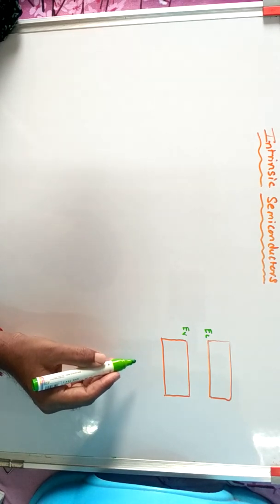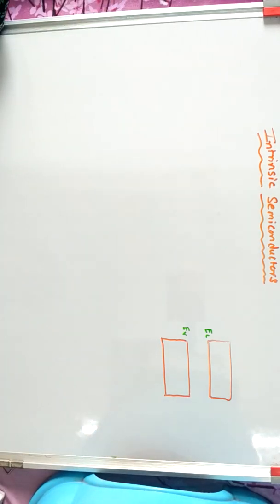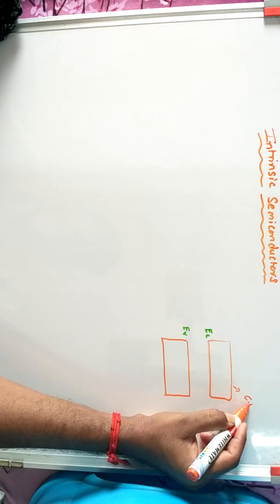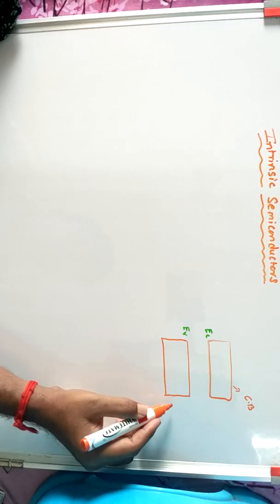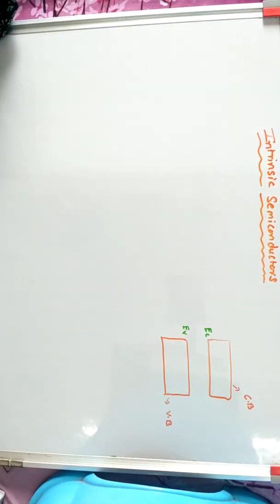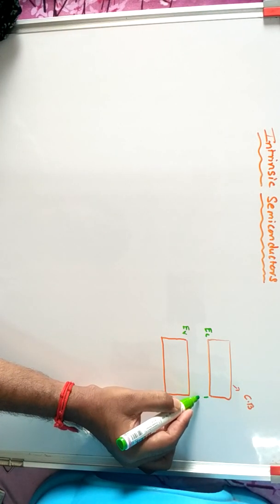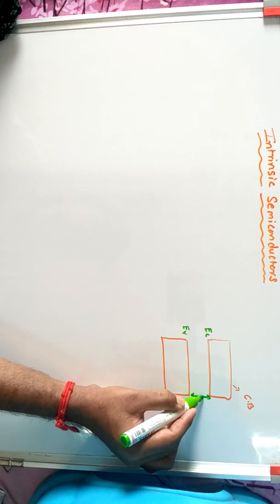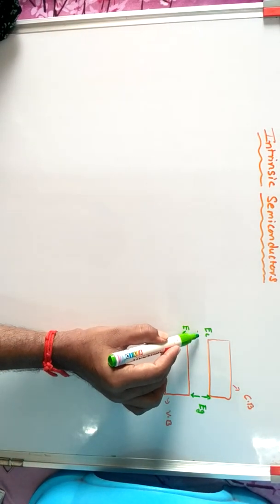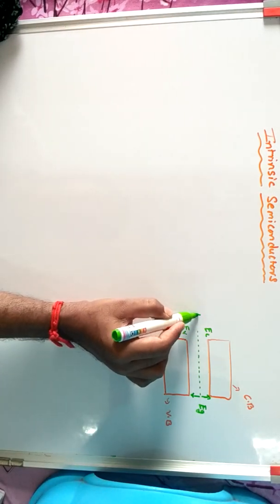EC, EV. Next, this is the conduction band. This one is the valence band. Between them, this is the energy gap. The dotted line is represented as Fermi energy.